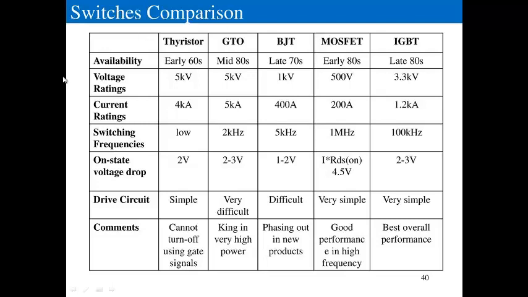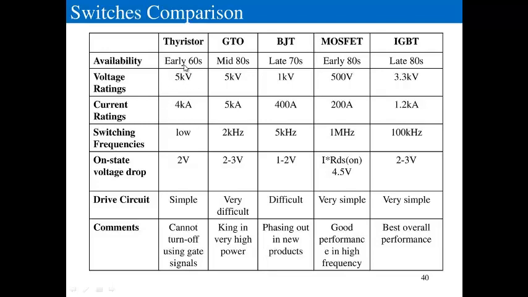On voltage rating, MOSFET and IGBT are slightly lower when compared to the thyristor, because the thyristor can withstand very high voltage. Similarly, the voltage rating and current rating of the thyristor are very huge.